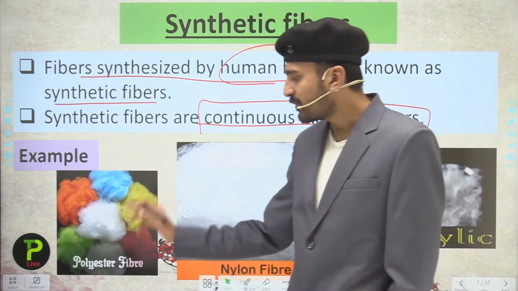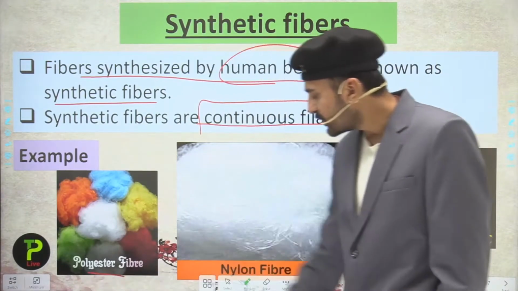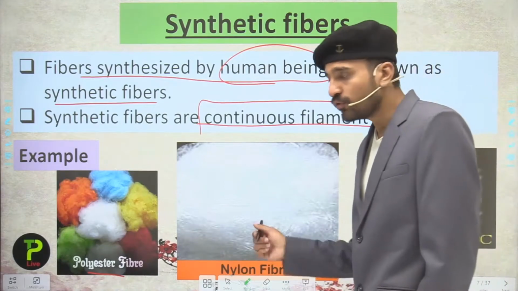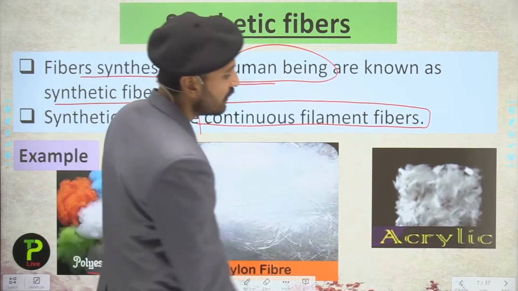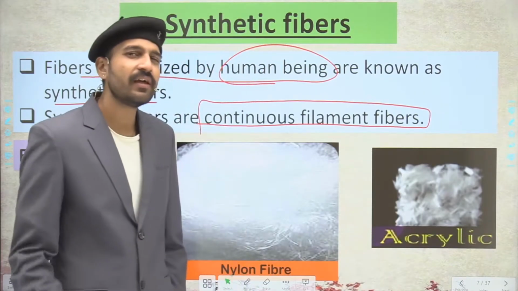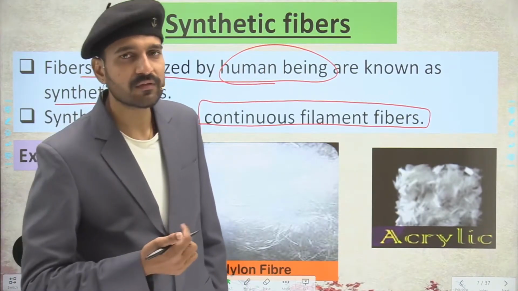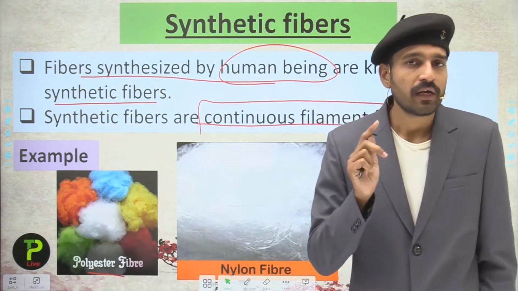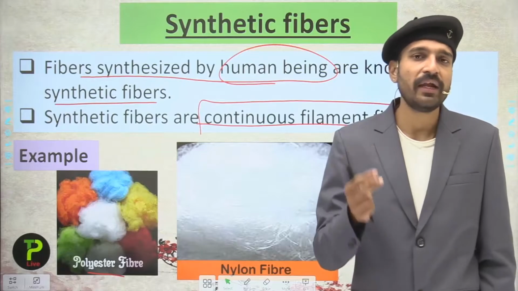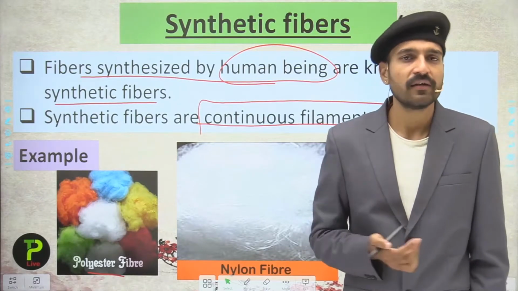So here we have some examples like the polyester fibers and the nylon fibers, which are the most widely used fibers. We have another type, that is the acrylic, and there are many more, but according to your syllabus we are going to study here the polyester, nylon, acrylic, spandex, corrosil, and so on.